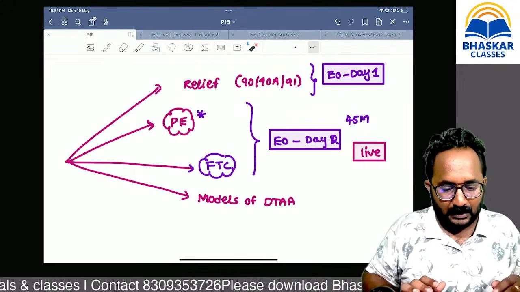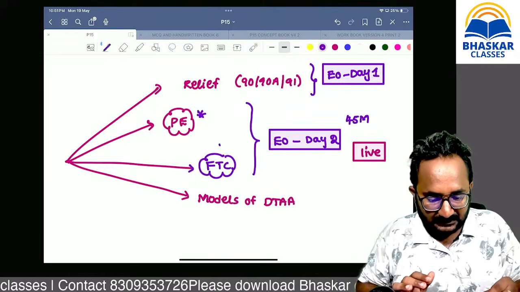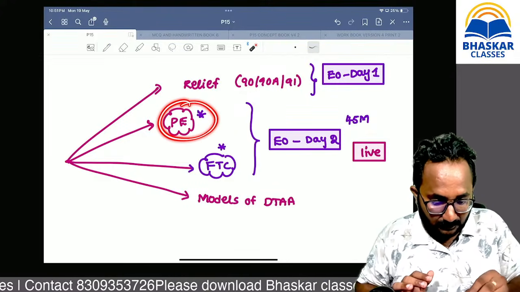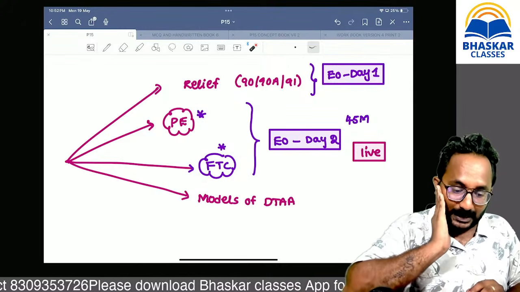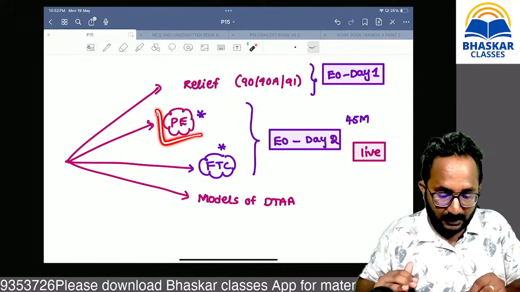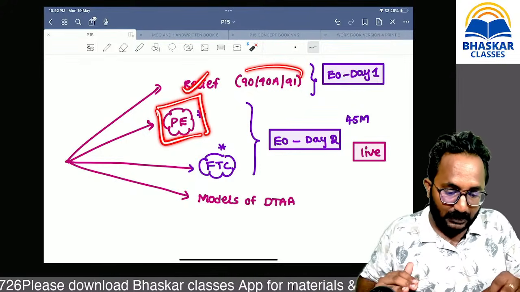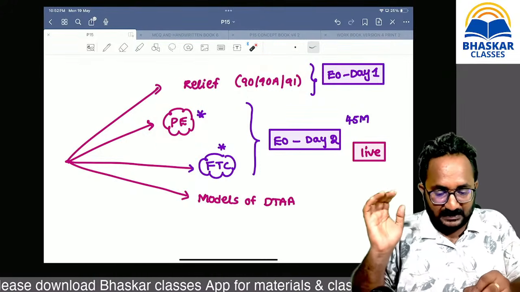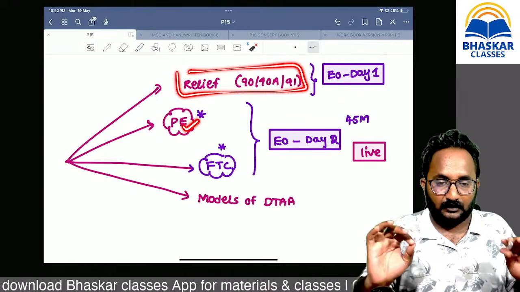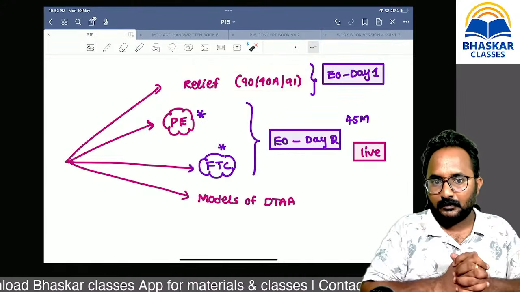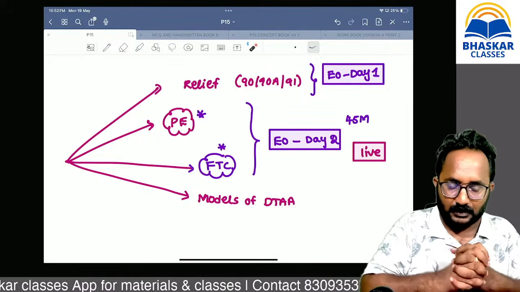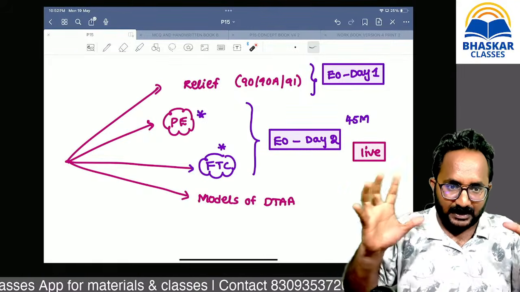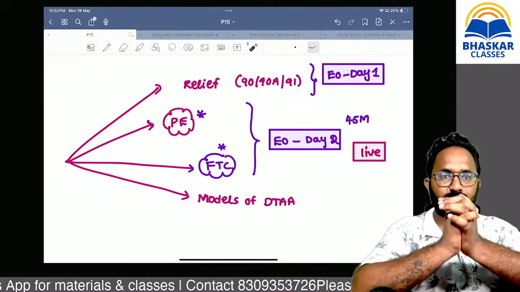Many students are thinking, sir, you are not covering these two concepts, so these two are unimportant. No, not unimportant. Due to time constraints only, I am not covering them, because our time is allocated mostly to these methods, which are very important. But P is also important. So if any doubts are there, you can ask. We can spend 5 to 10 minutes on that, and then we can close this session. Now, if you have any doubt, you can ask.